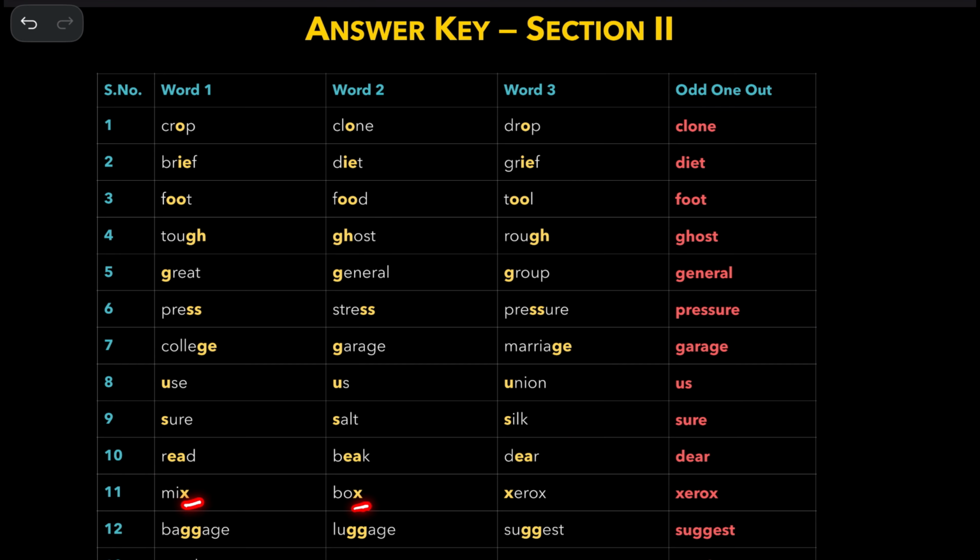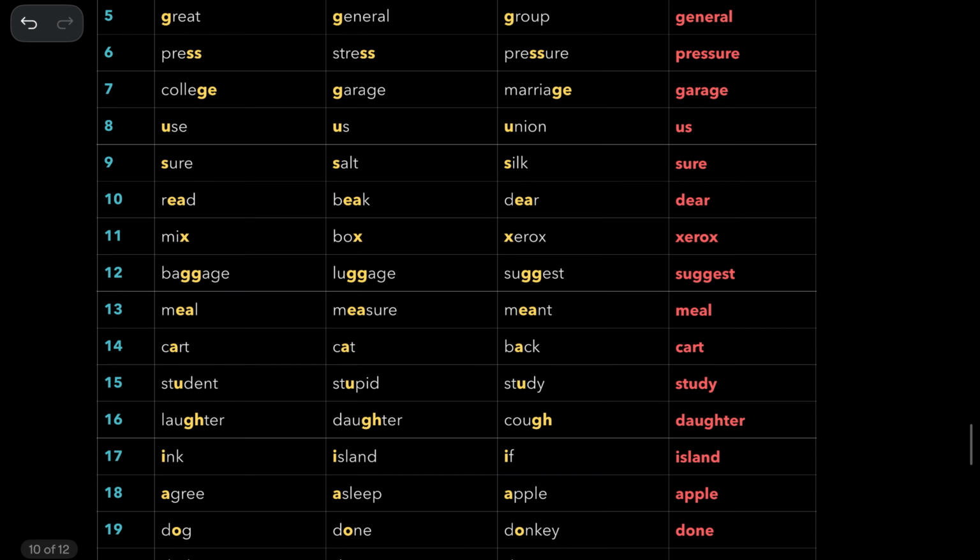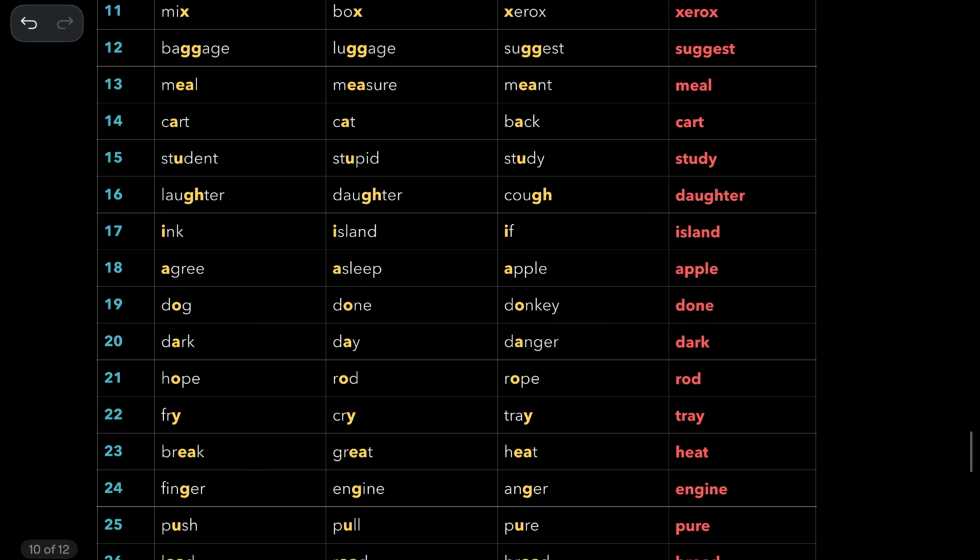Mix and box, but Xerox. You have the sound of Z. Baggage, luggage, but suggest. And measurement, but meal. And cat and back are alike. Cart is the right answer.